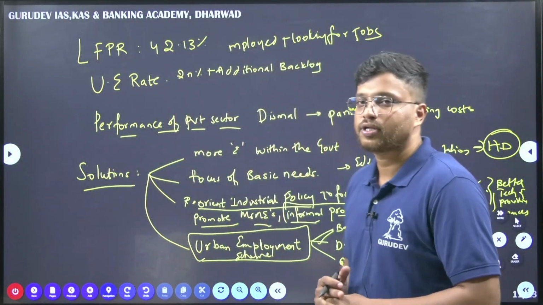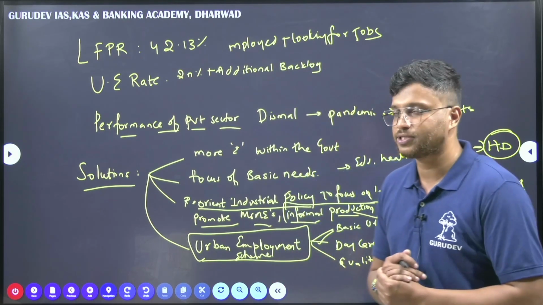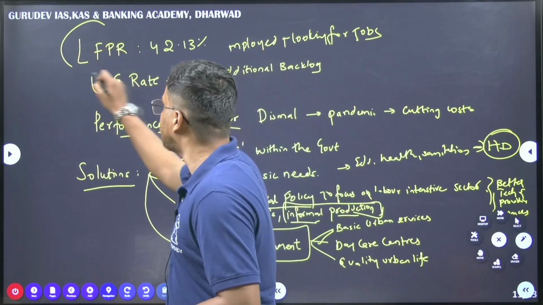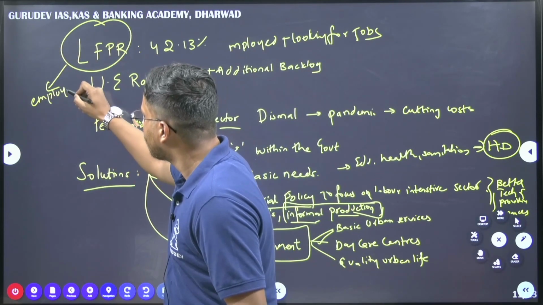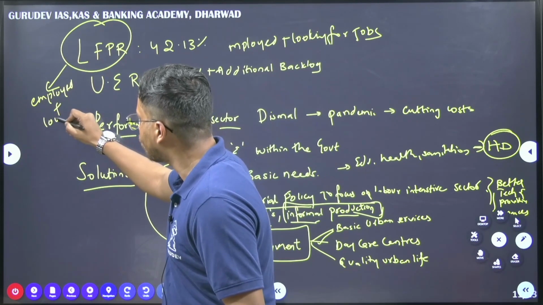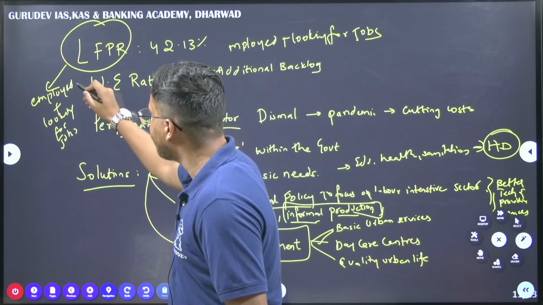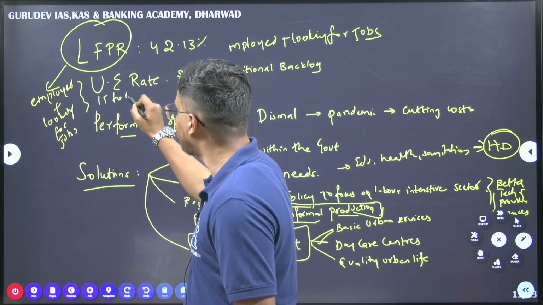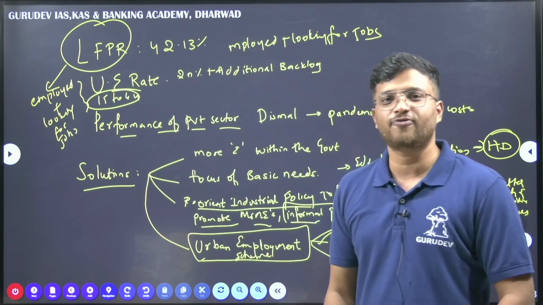Secondly, it talks about the labor force participation rate. So what is labor force participation rate? First of all, the labor force participation rate is employed plus looking for jobs in the age group of 15 to 64 years.